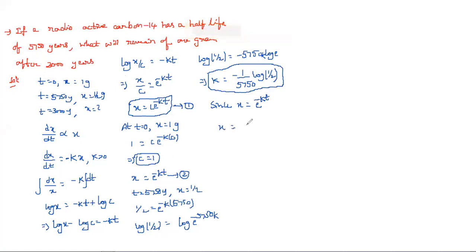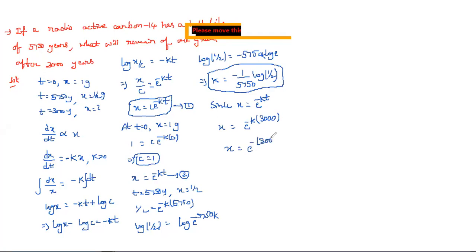So x is equal to e power minus k into t, and here they already mentioned 3000 years. Now x is equal to e power minus k, and we already know k.